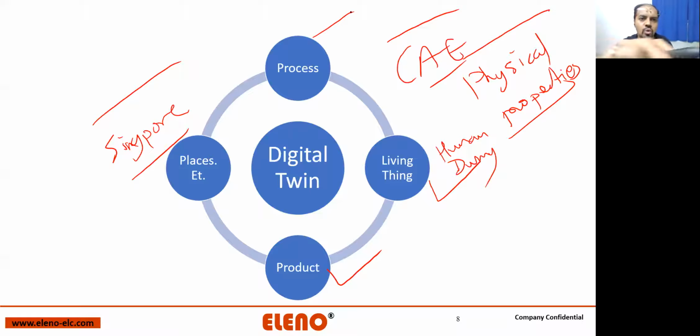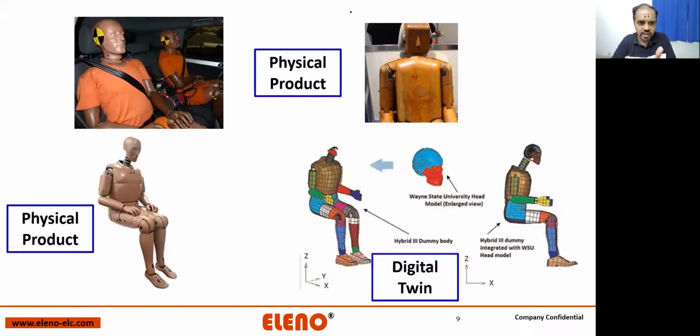Let's imagine I want to do dynamic testing of an autonomous vehicle. I can simulate the process. What will happen if there is an obstacle? What will happen if there is a corner? All these things come under process. Now, as I gave you an example, I as a human being, you as a human being, we all have a replica which is called a crash test dummy.